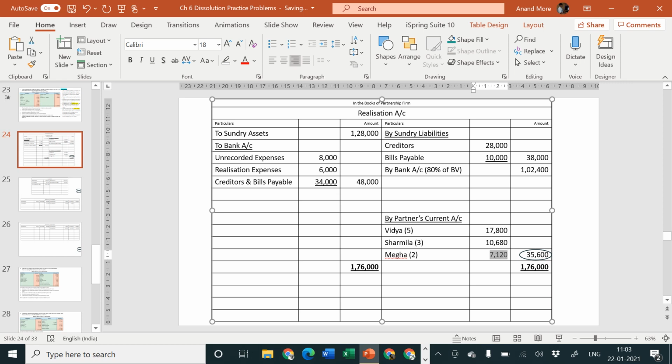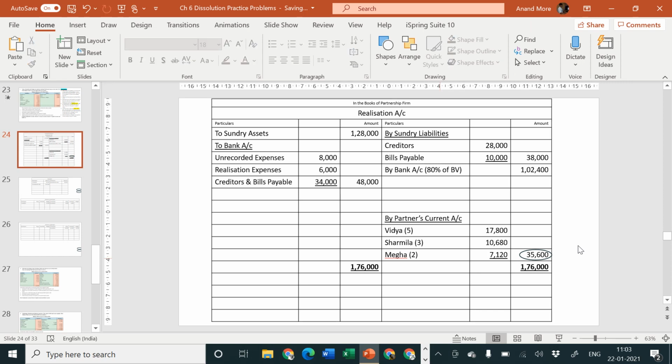35,600 is the amount of loss to be divided among the partners in their profit sharing ratio, and the profit sharing ratio is 5:3:2. So accordingly I have divided it: 17,800, 10,680 and 7,120. It is to be transferred to the partners' current account. So I am going to the partners' current account debit side.